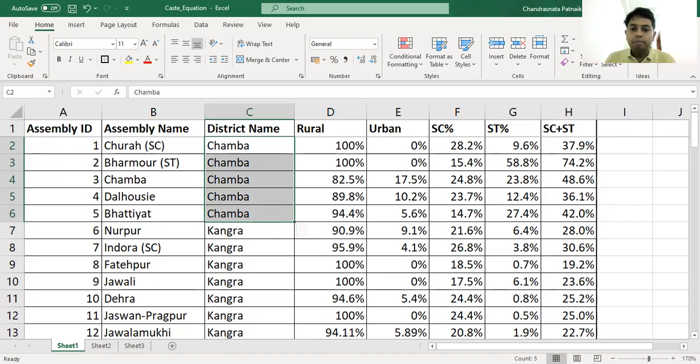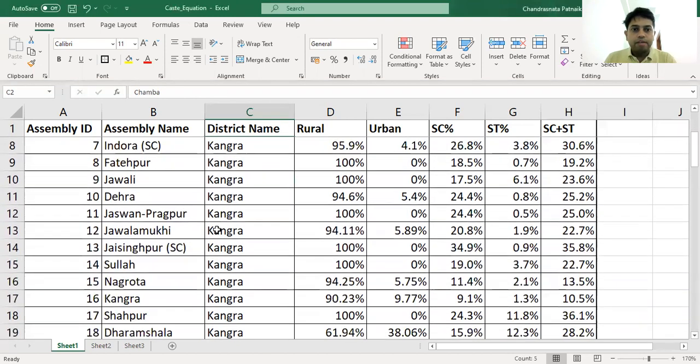And in the Chamba district, if we further look at the past performance, in the last election Congress was able to win only 1 seat, and BJP 4. And the vote share was 51 and 43.3, so almost 8% vote share difference was there. So this is all about Chamba district.